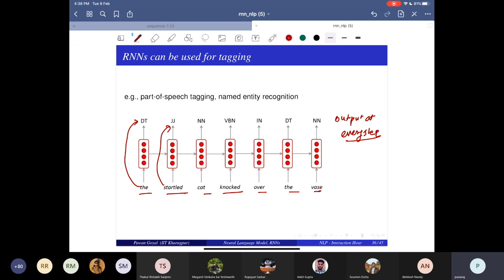And what will be the size of my output vector?